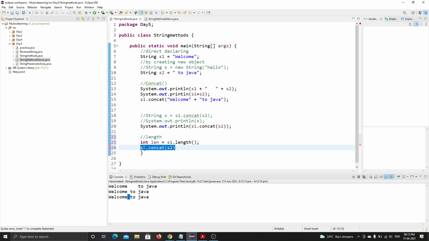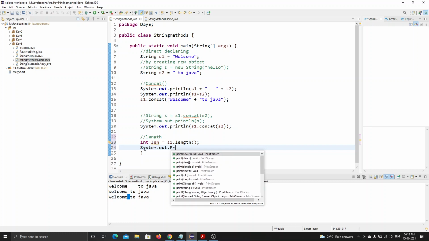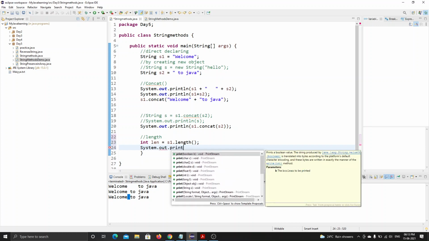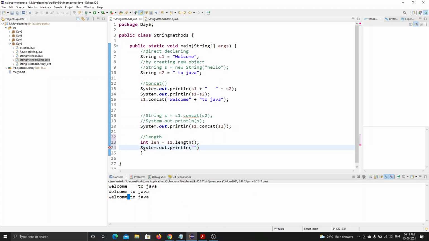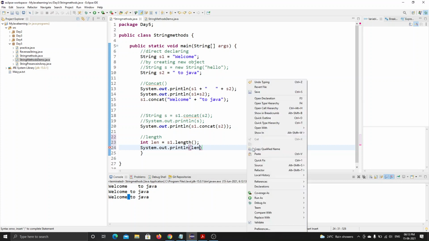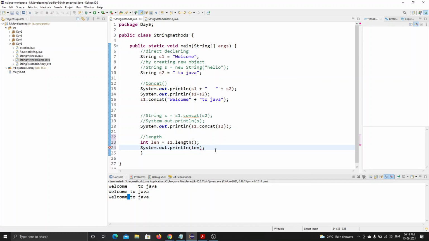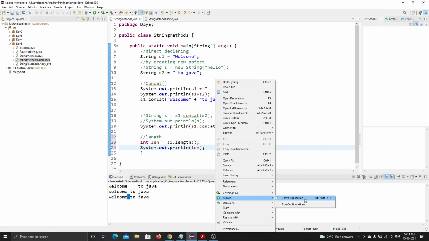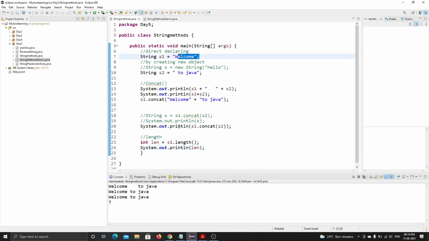What is the statement? System.out.println, and we declare length. Then it prints me the length of the s1 string. See, it is printing 7.